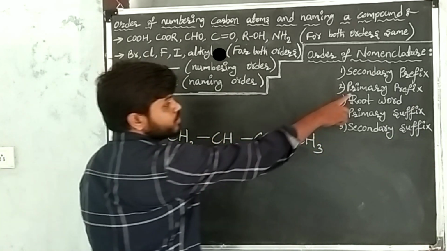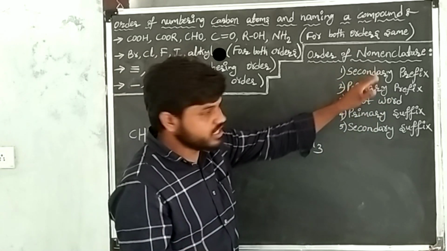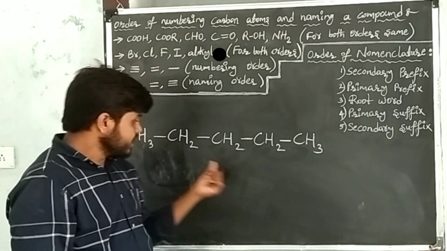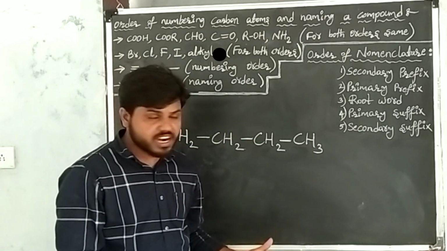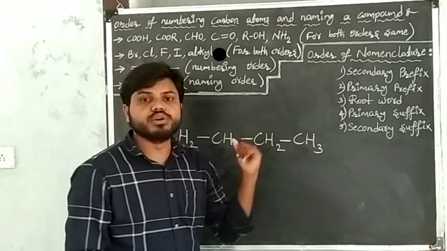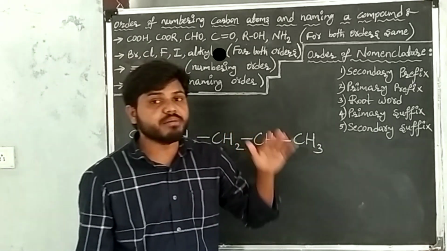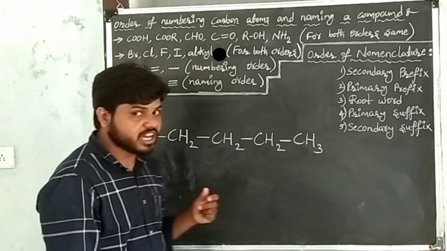First, write the primary suffix. Secondary prefix not there, then go to the primary prefix. Primary prefix means cyclic. In the given carbon compound, cyclic is not there, then go to the root word. Root word means the number of carbon atoms present in the given carbon compound.